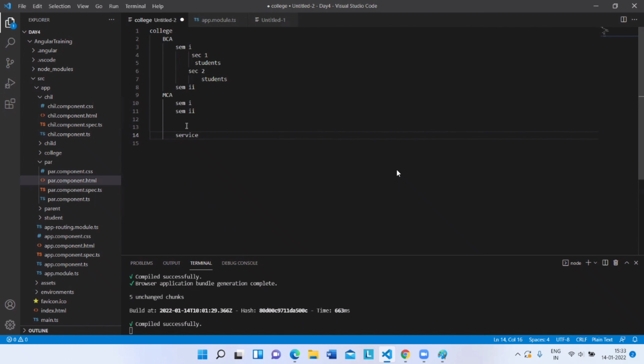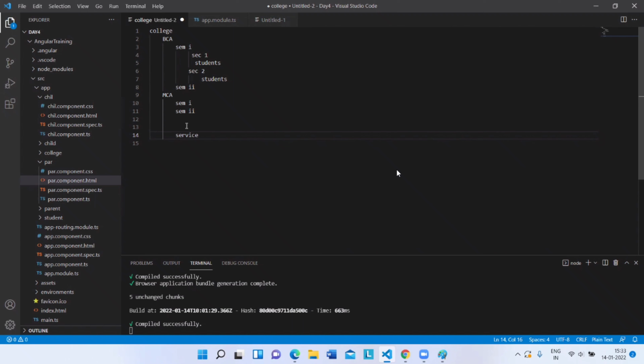Now if that is the case, I cannot create a service and again delete that particular service. No. Instead of that, I can use this particular service as a feature service, where I can inject that particular service. And when that particular component doesn't need the service, I can just switch off that particular feature. So that is one way we can go ahead with services.